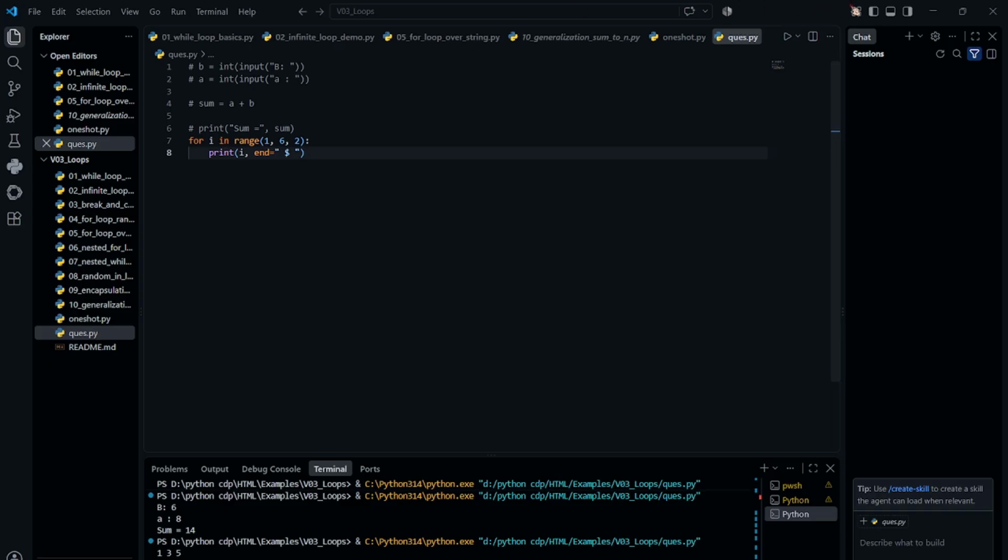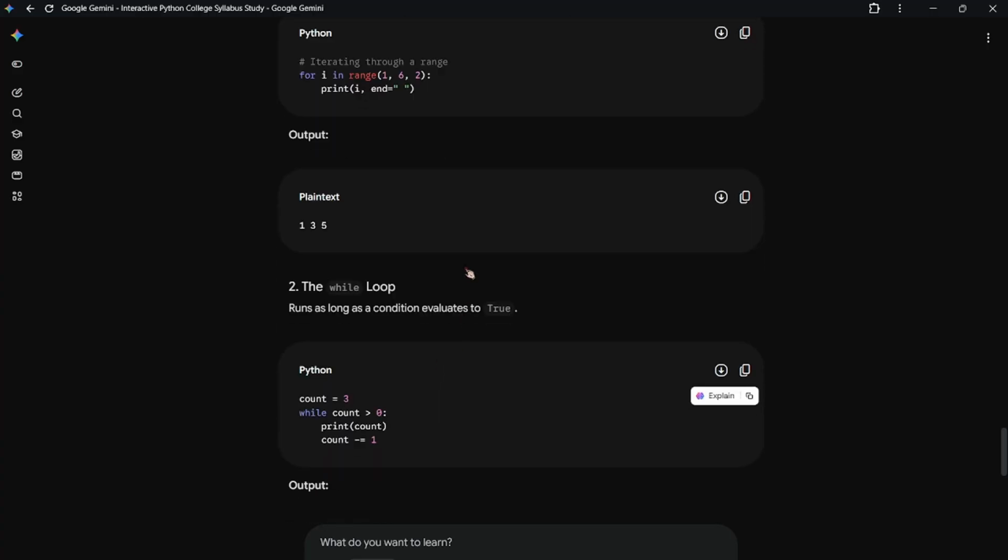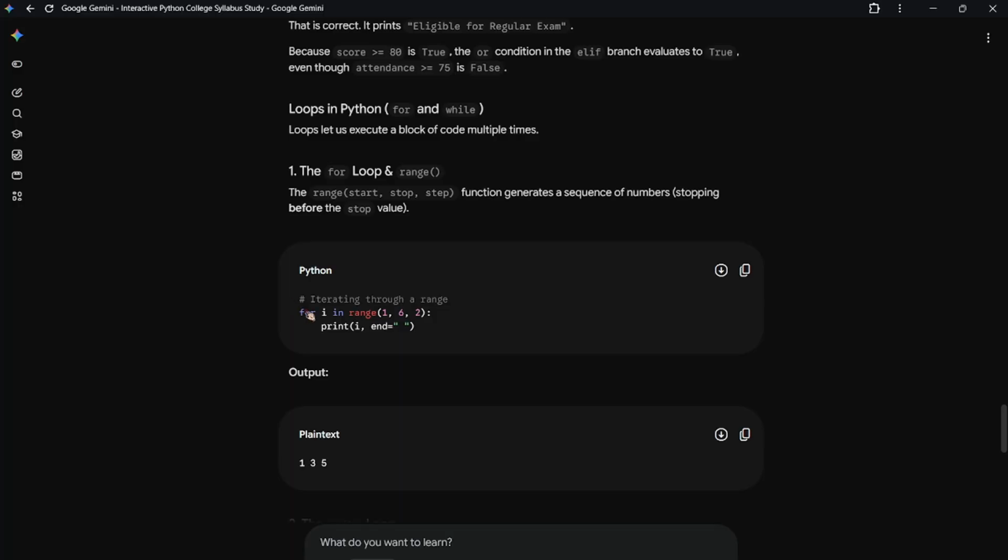Now let's print here. See here. i space dollar space 3 space dollar space 5 space dollar. That's what the duty of end is. Output will be 1 space. I think we're good. Get it? So what is for? I mean, what does for do?